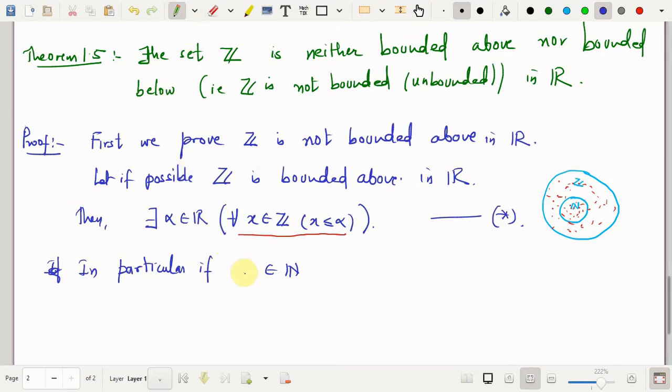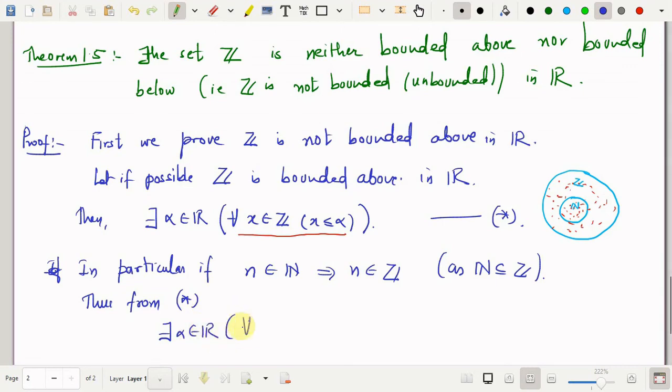If n belongs to N, this implies that n belongs to Z. Why? As N is contained in Z, and therefore from star, from whatever you have mentioned, I can use the same definition for this n also. For all n in N, which is ultimately in Z, n is less than or equal to alpha.